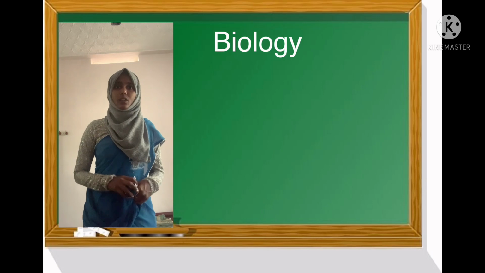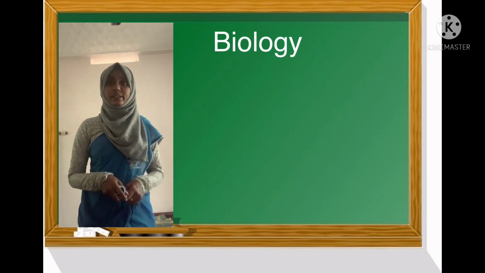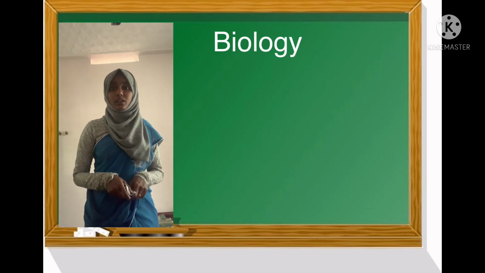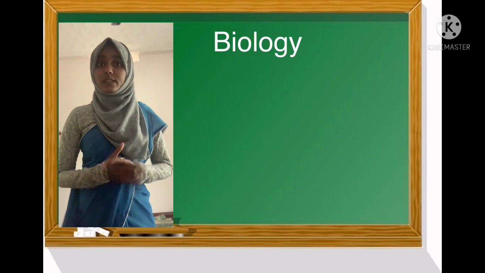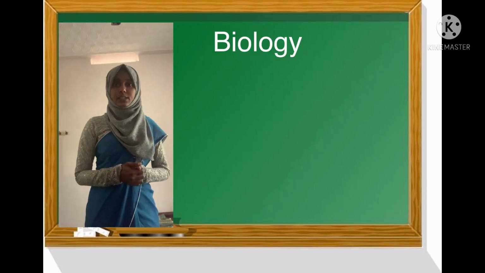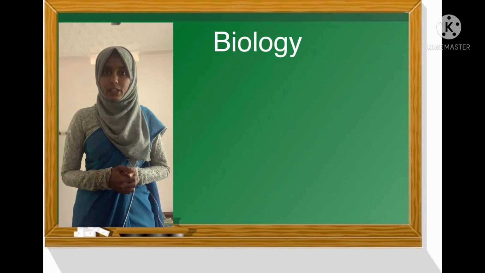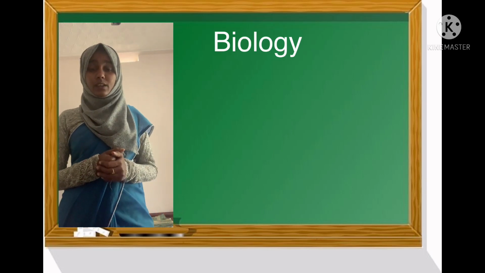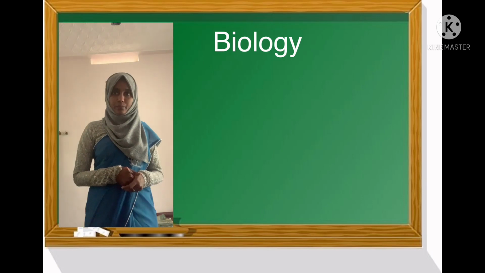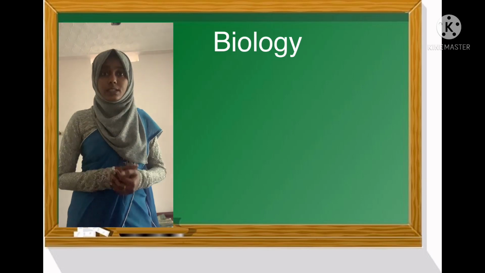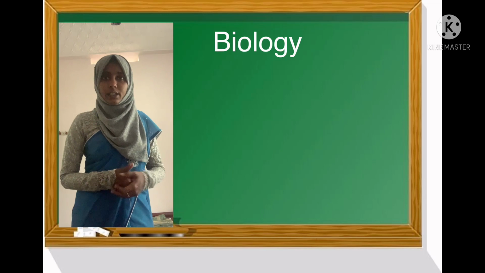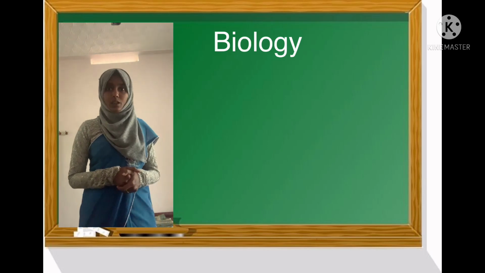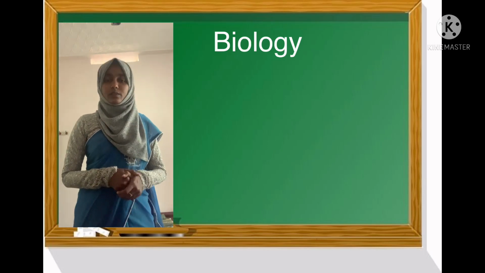Okay. Then the next one is the gene bank. What is it? Gene banks are research centers with facilities to collect seeds and gametes and preserve them for a long time. Organisms can be recreated from them whenever required.